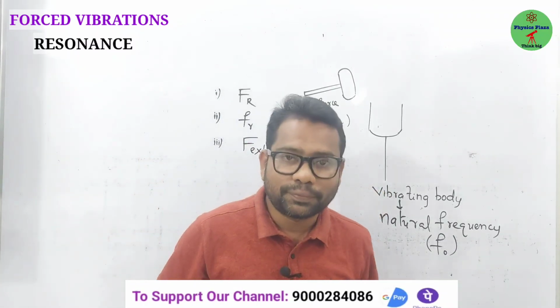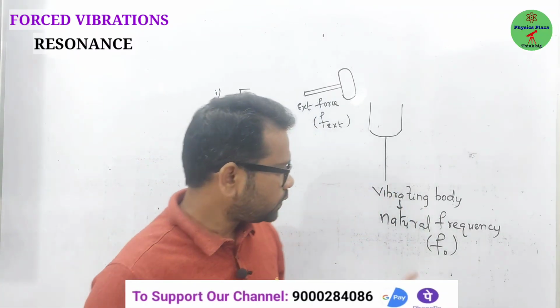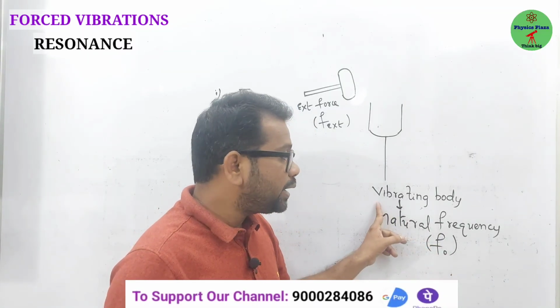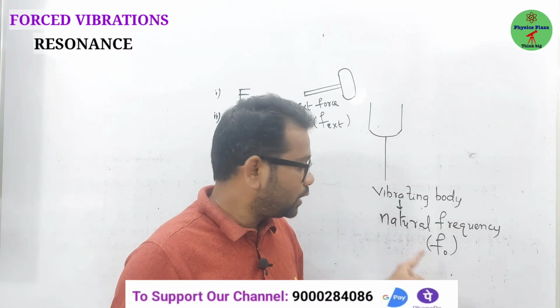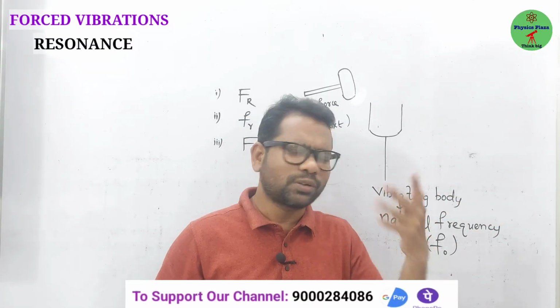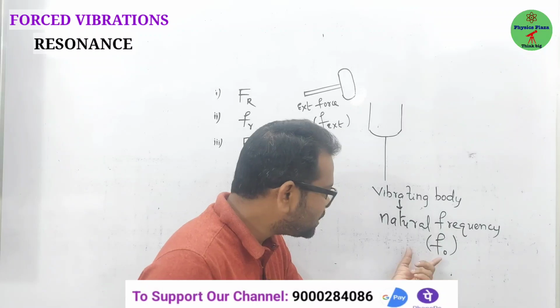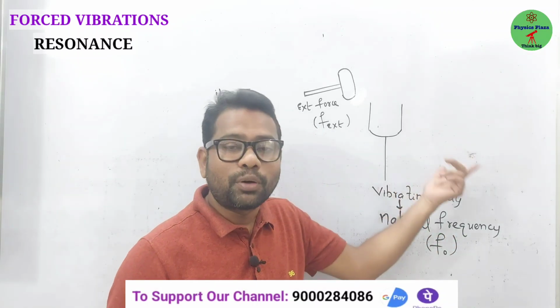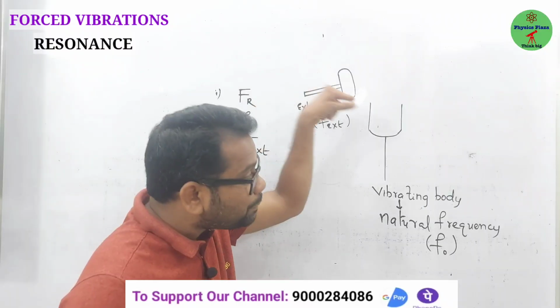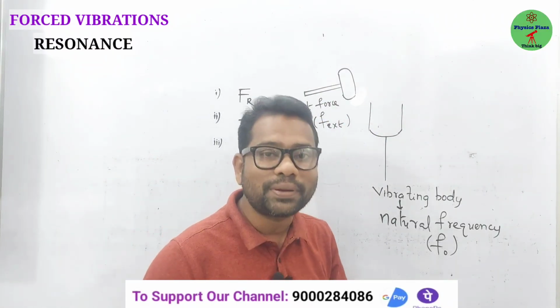But what if the natural frequency of the vibrating body matches with the frequency of the external force acting on it? Then what happens?